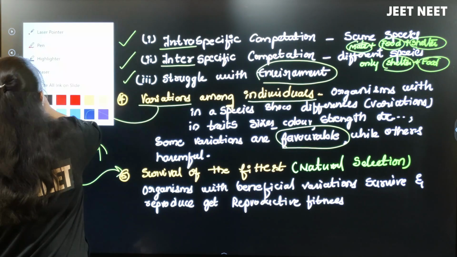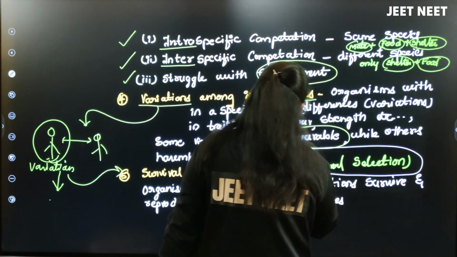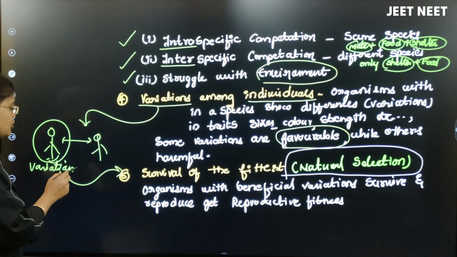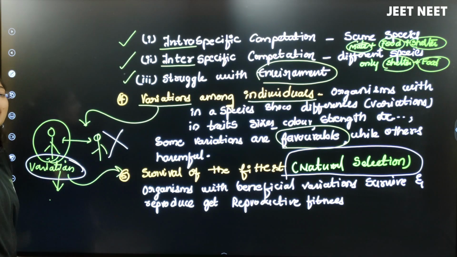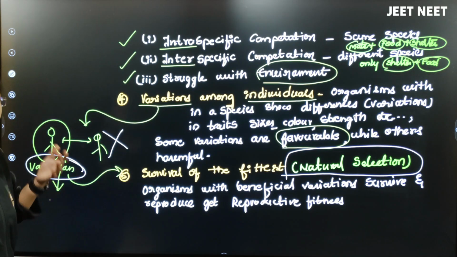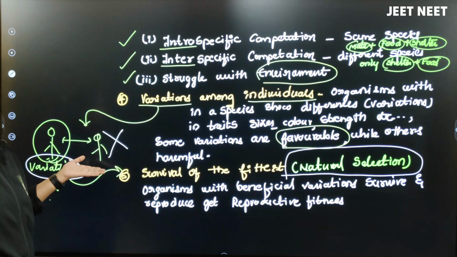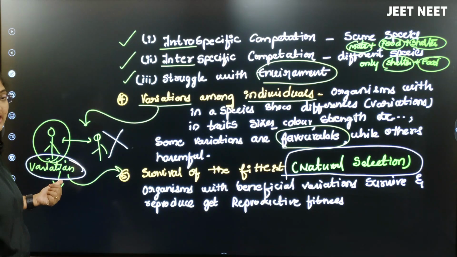That's what we call natural selection. The nature will select the organism that shows the variation. The other organism is going to be eliminated, it is going to die, it is not going to flourish because it is not showing any variation.